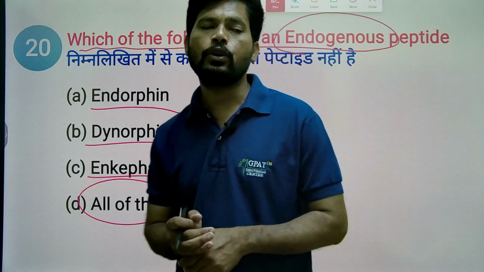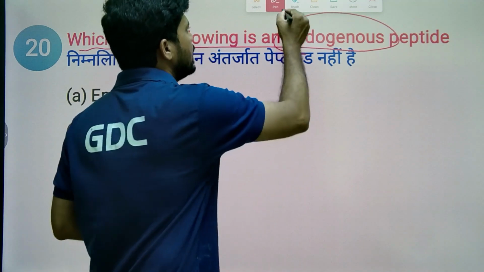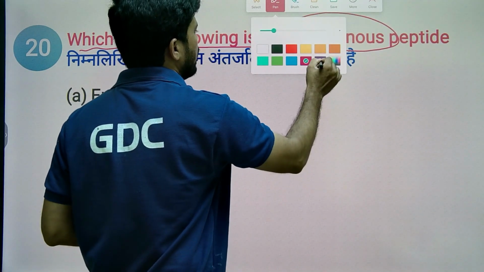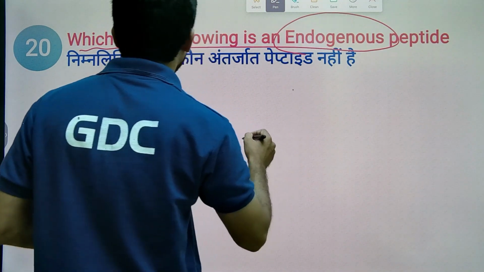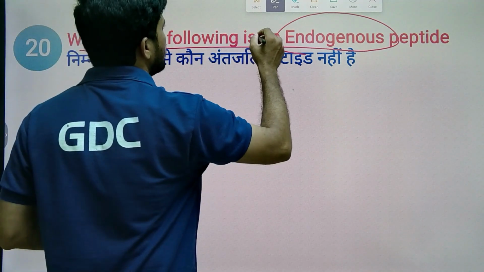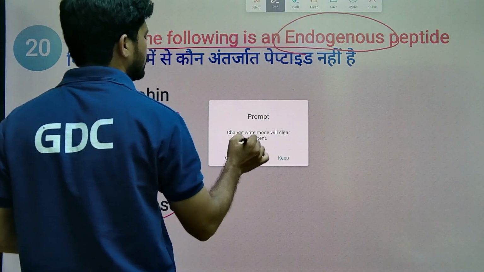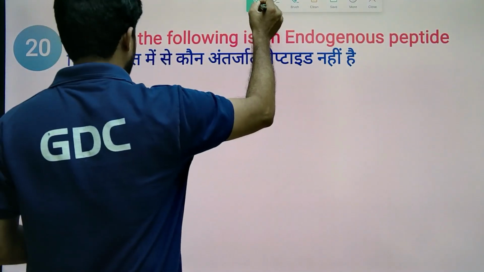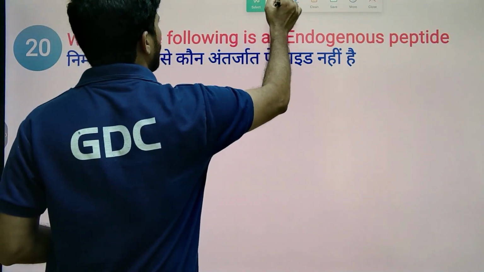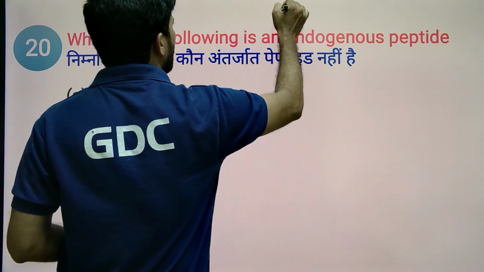All of these are endogenous opioid peptides. They decrease pain sensation and cause relaxation by producing pleasure, a state of well-being. So the answer is all of the above.